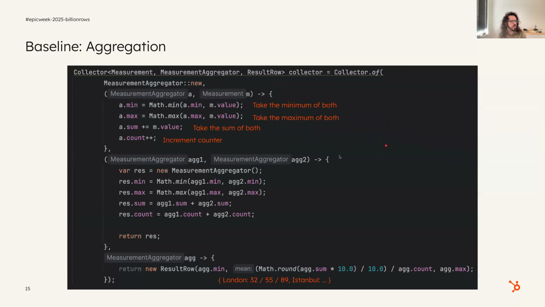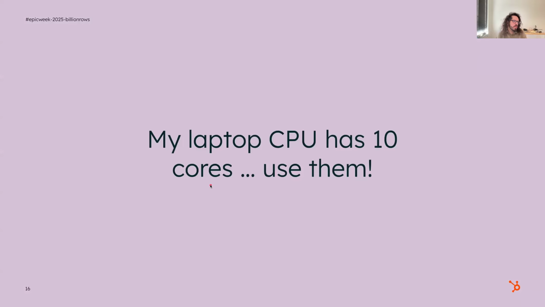And that does basically the measurement aggregation thing that I was telling you earlier, right? So if we have a measurement aggregator and we're going to add a new value, well, if that's the smallest value that we've seen so far, then we should take that one. Otherwise, we should keep our current value, right? And for the sum, we should keep adding. And for the count, we should keep incrementing the counter, et cetera, et cetera.